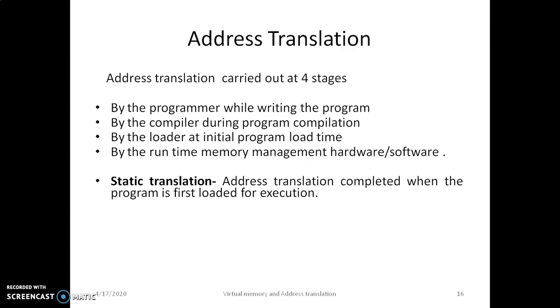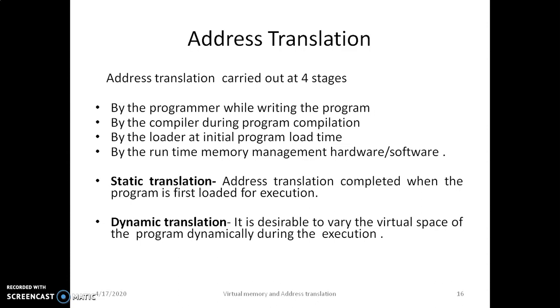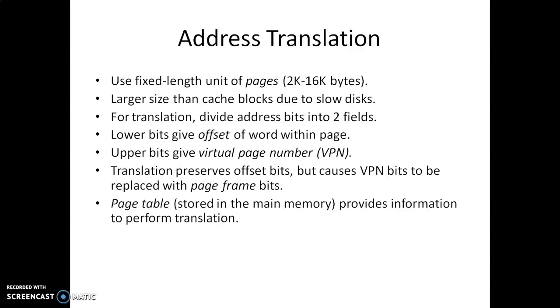Address translation can be completed when the program is first loaded for execution; then the process is called static translation. Since the real address space of the program is fixed for the duration of the execution during the static translation, it is often desirable to vary the virtual space of the program dynamically during the execution. So this process is called dynamic translation. So next we'll consider different data structures involved in address translation.